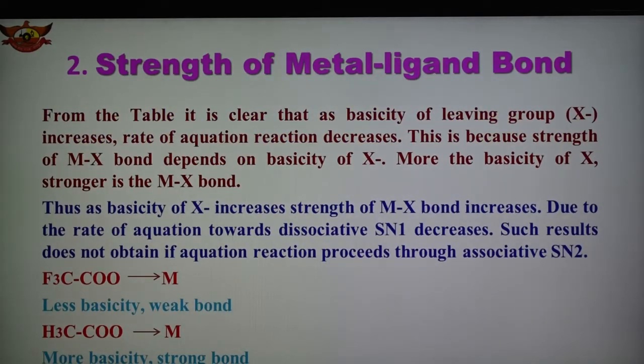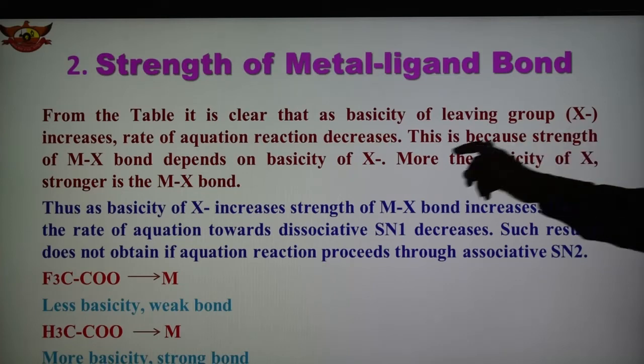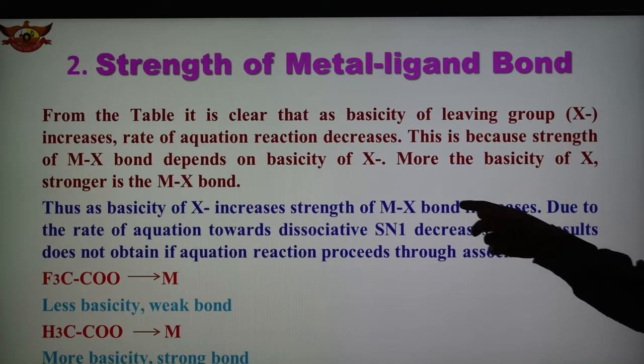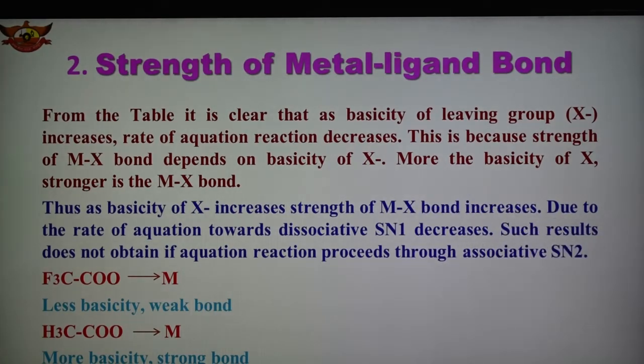So here the rate of aquation decreases because strength of metal MX bond depends on the basicity of ligand X, and the more the basicity of X, the stronger is the metal X bond. Therefore we can say that as basicity of ligand X increases, the strength of metal X bond increases, and due to that the rate of aquation through the dissociative SN1 decreases. Such a result is not obtained if aquation reaction is taking place through the associative SN2. So it is taking place through SN1, not through the associative SN2.